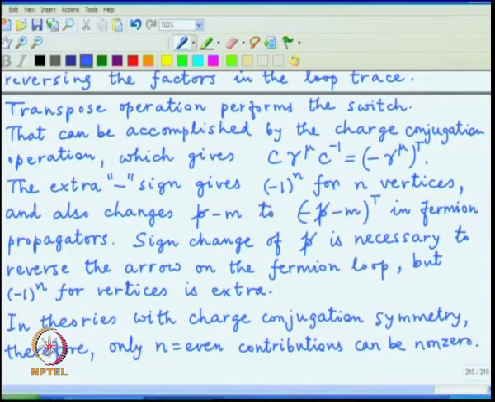Otherwise, the result will be minus its value because of this particular symmetry, and which will force it to be 0.